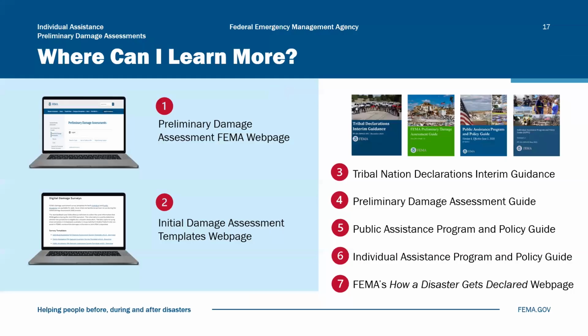FEMA's individual assistance websites provide useful program and policy guides, templates, and resources to support preliminary damage assessments for individual assistance programs. Resources include training, checklists, fact sheets, and policy updates. For further details regarding the preliminary damage assessment, reference the FEMA PDA guide.